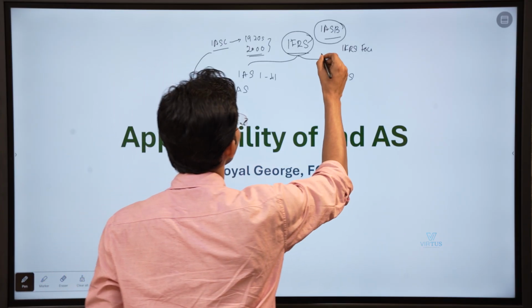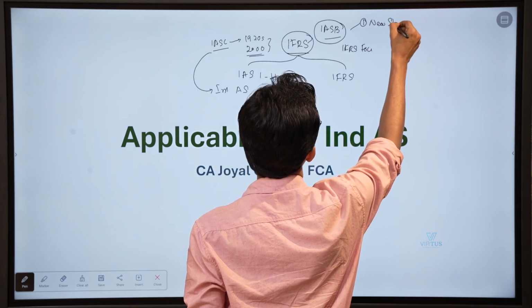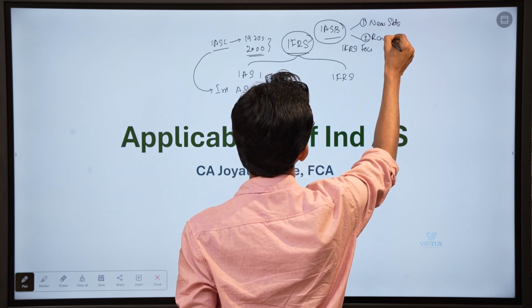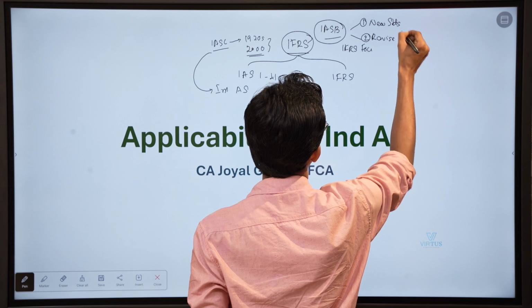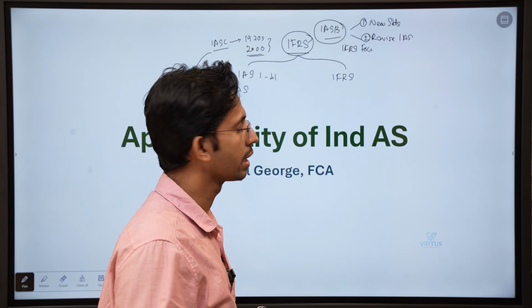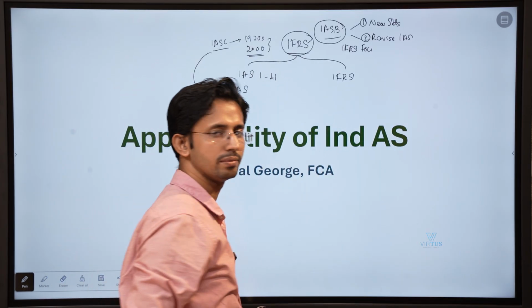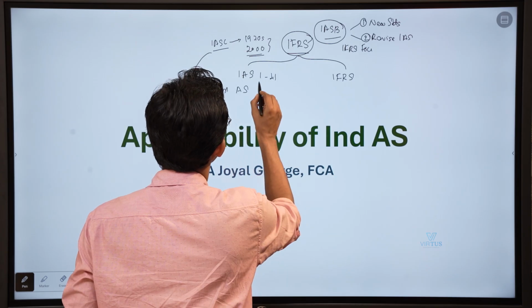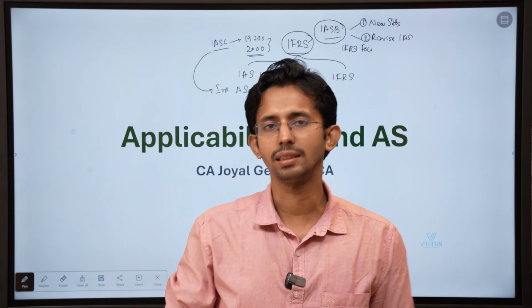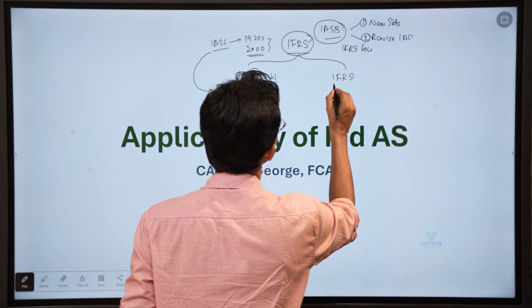The duty of IASB was, one, to issue new standards, and also to revise the existing International Accounting Standards. Whenever they revise an existing accounting standard, that particular IAS will lose its validity. It will become suspended, and a new standard will come in its place, which is known as IFRS.